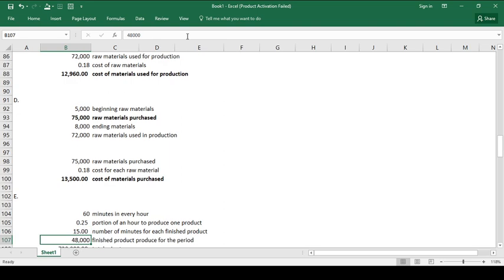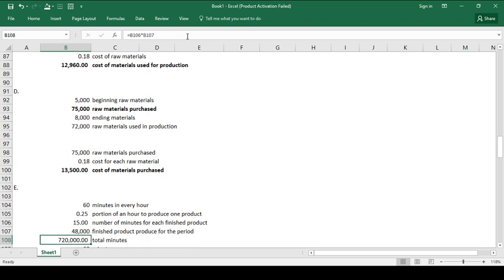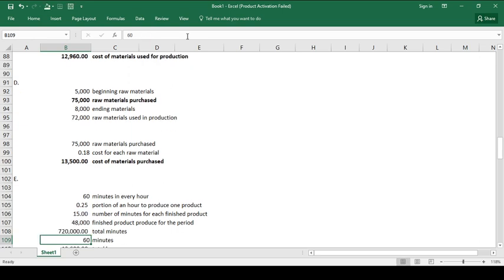And then we have 48,000 finished products produced for the period. If there were 15 minutes for each product, and 48,000 finished products produced for the month, how many total minutes do we have for the production? We have 720,000 total minutes.